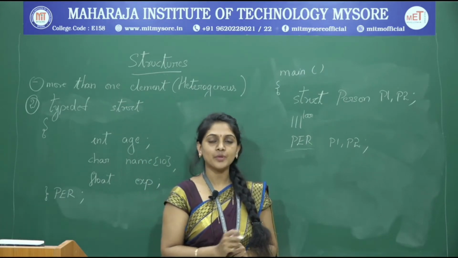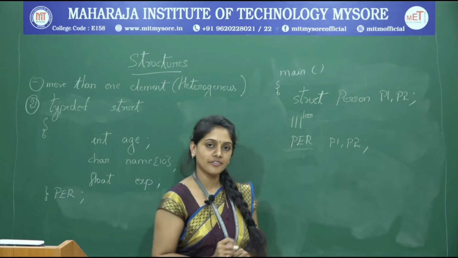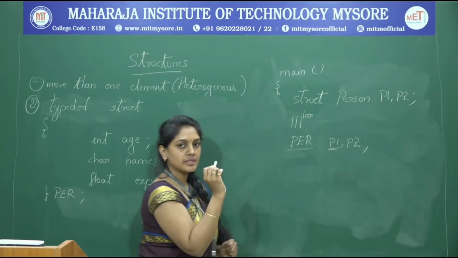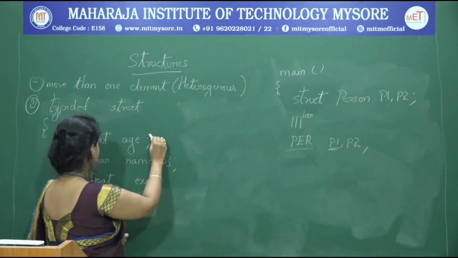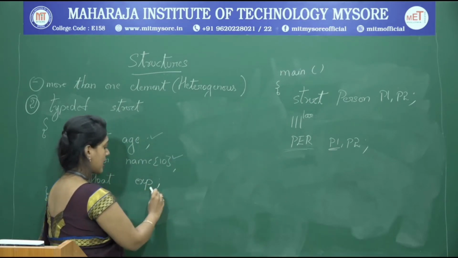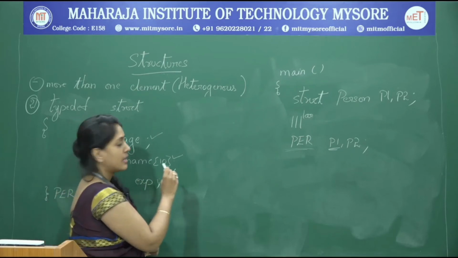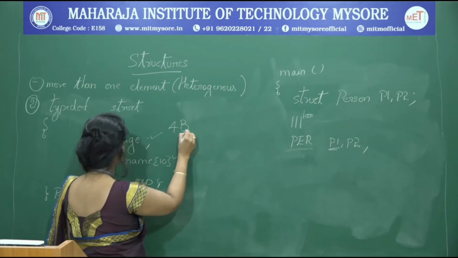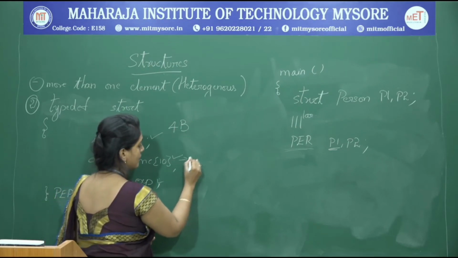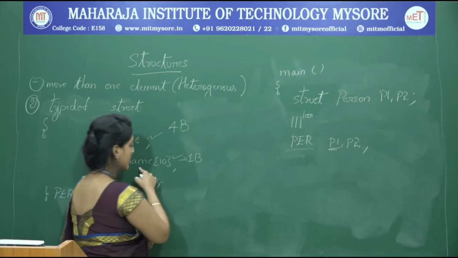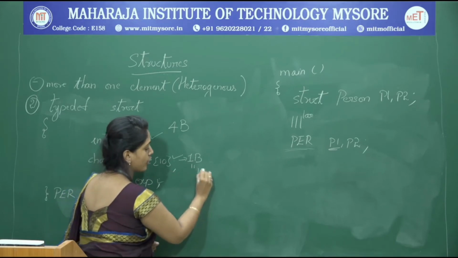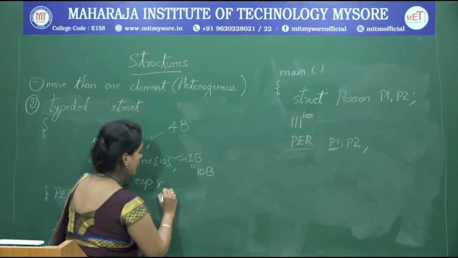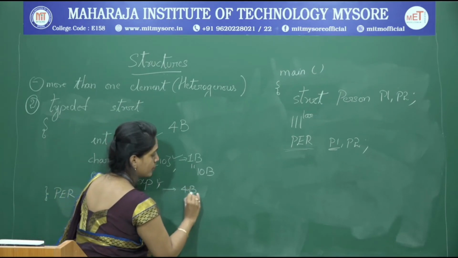Now let's see the memory allocation for these structure variables. So P1 contains 3 members of the structure, that is int age, char name and float experience. We are assuming over here int consumes 4 bytes of memory, character will have 1 byte of memory. Since I have taken name of 10, it is contributing for 10 bytes of memory, and float experience also has 4 bytes of memory.